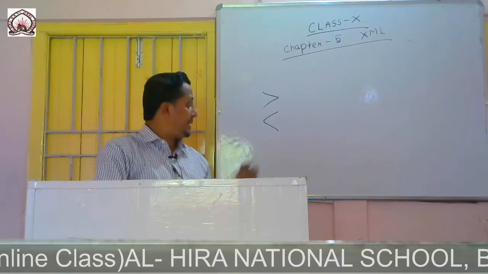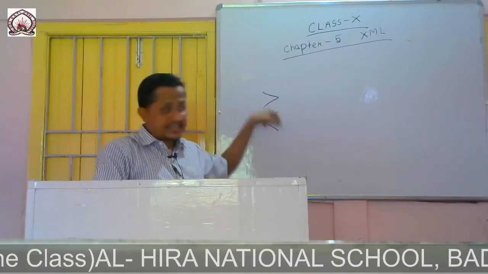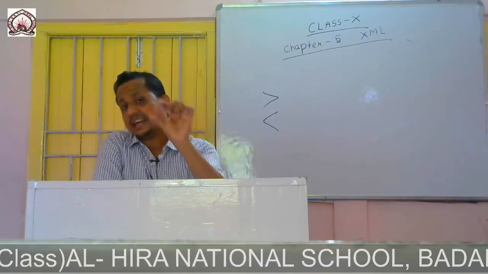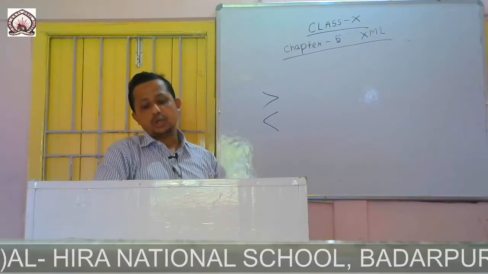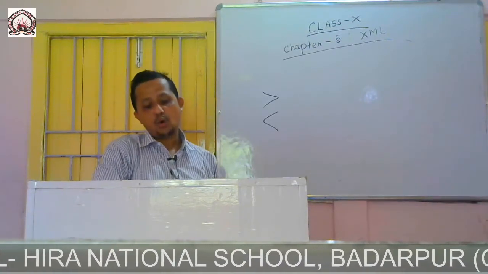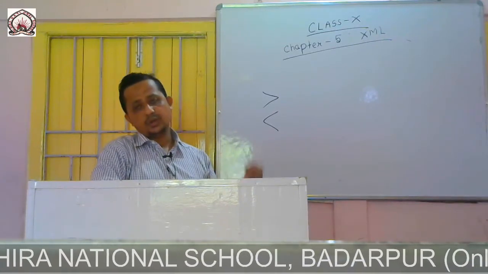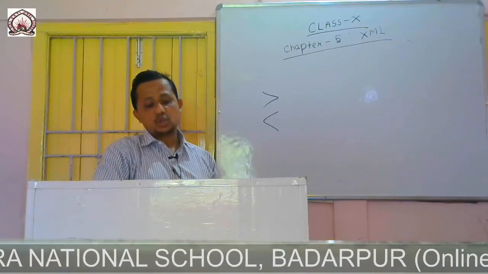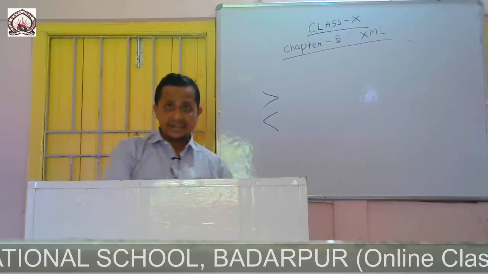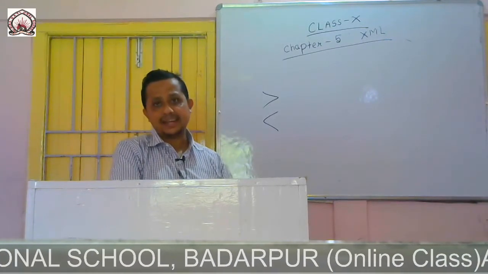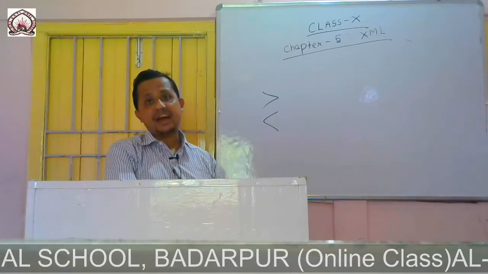So we cannot place this type of character inside the data directly. So we have to use some references. There are two types of entities. One is predefined entity and another is user defined entity.